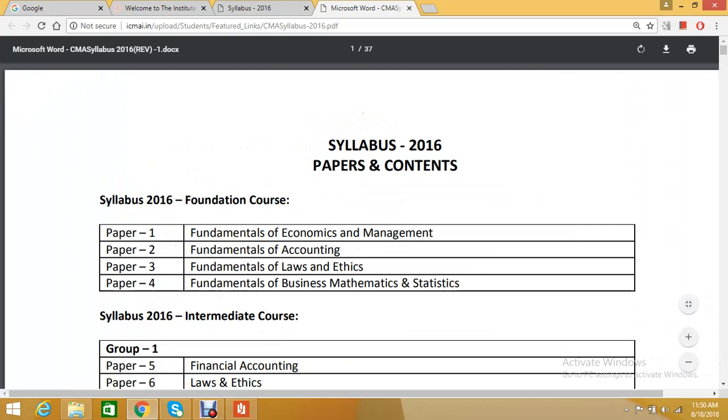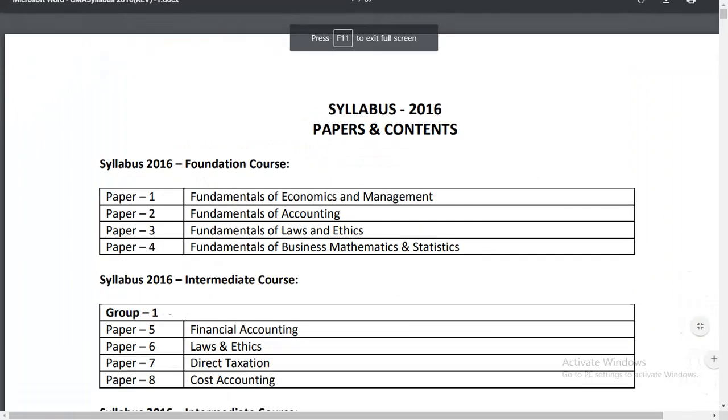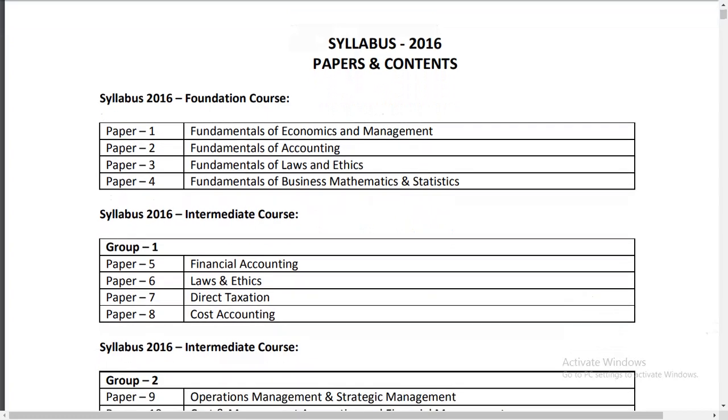In this, they have given the Syllabus 2016 papers and content. It means that in the content they have given the details of all the courses and the study materials.